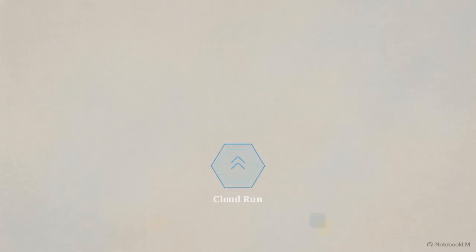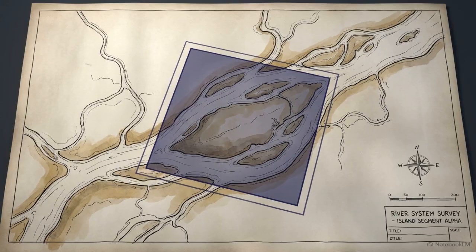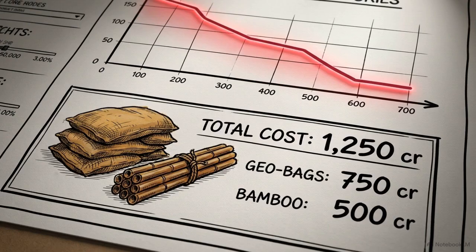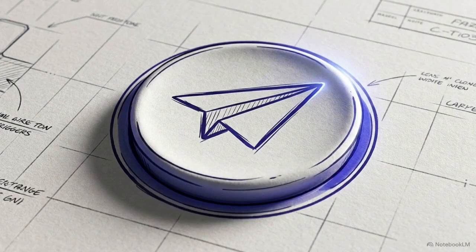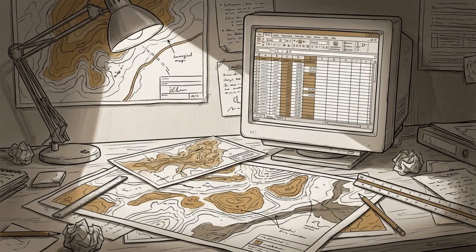This architecture is deployed with a Cloud Run backend, managing the SQLite database and Python logic, serving a static Firebase frontend. When a user submits a query, the Leaflet map dashboard automatically flies to the resolved coordinates. It renders the historical trend graphs and populates the localized mitigation budget. Once the analysis is complete, an emergency dispatcher kicks in. It packages the raw data and the localized resource plan into an SMTP email, directly notifying the District Disaster Management Authority.